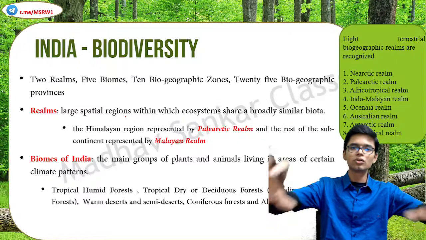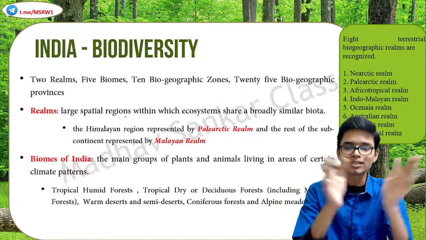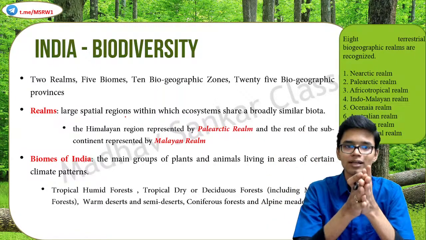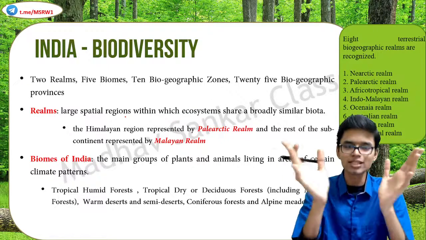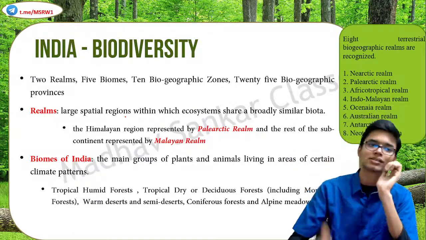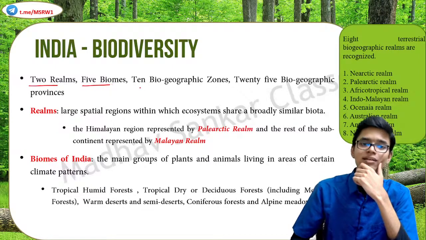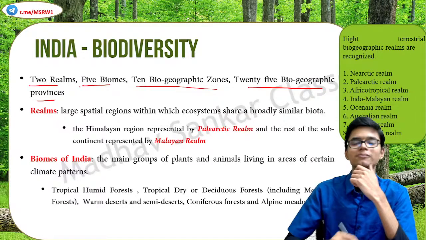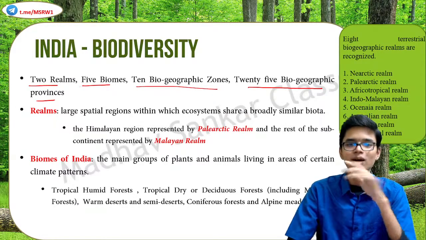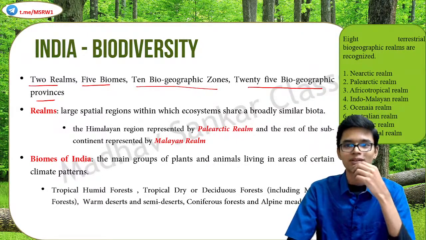But before going into specifics, let's start from the beginning. The territory of India has 2 realms, 5 biomes, 10 biogeographic zones, and 25 biogeographic provinces. So what are these realms and biomes and biogeographic zones? That's what we are going to see now.